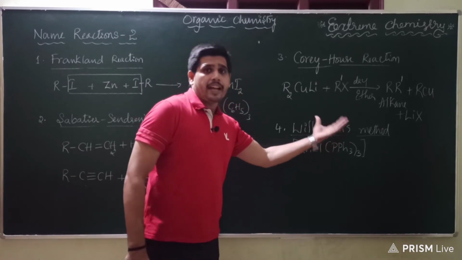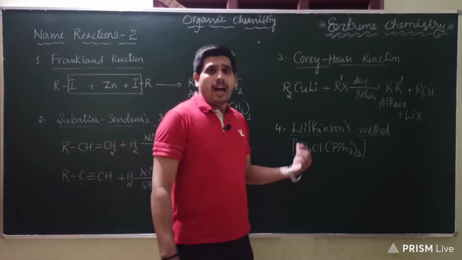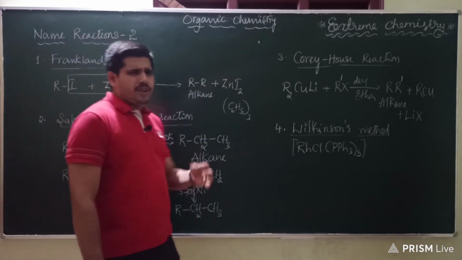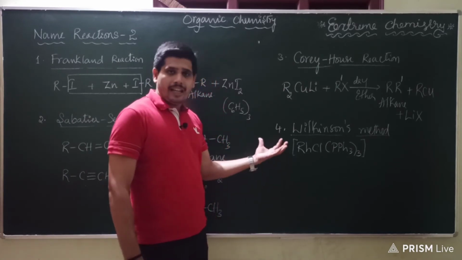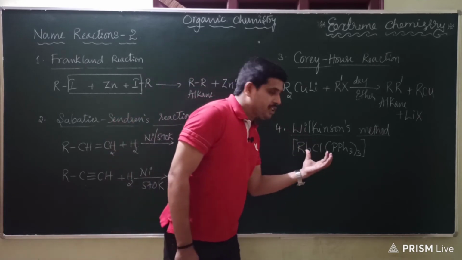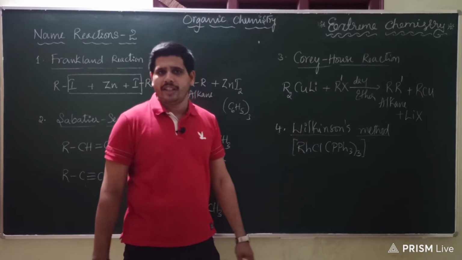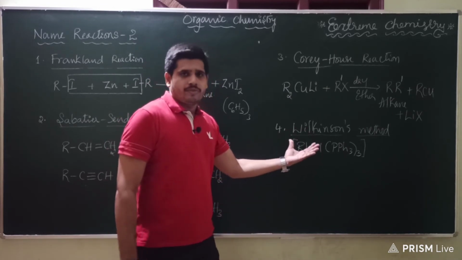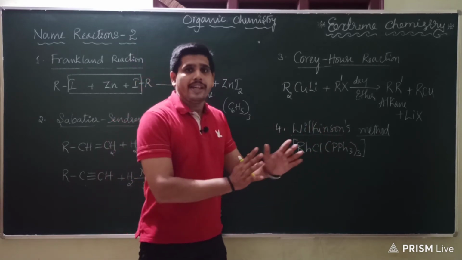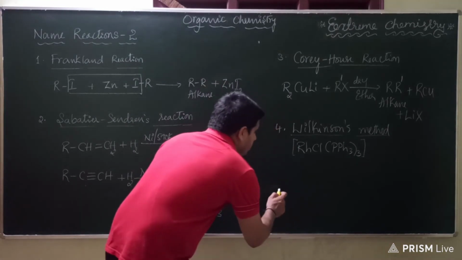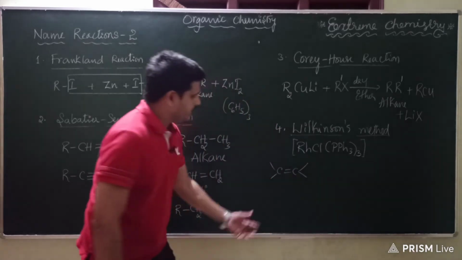So it is a specific reduction process, and Wilkinson catalyst, let me tell you dear students, is specifically for alkene to alkane conversion. It is highly specific in nature. It won't bother about the other functional groups present in the alkene. It minds only the conversion of the double bond into the single bond. So it is very specific in its action. So most alkanes can be prepared from alkenes by this method, since it is very specific. So let me write the reaction. Here we are taking carbon, double bond, carbon. I am mainly focusing on the double bond conversion.